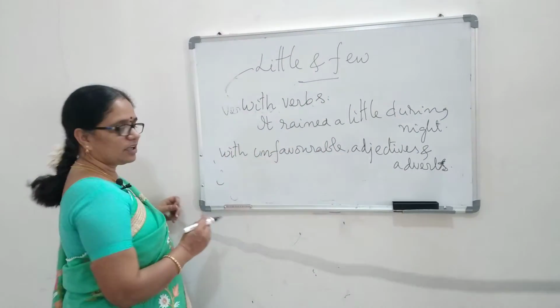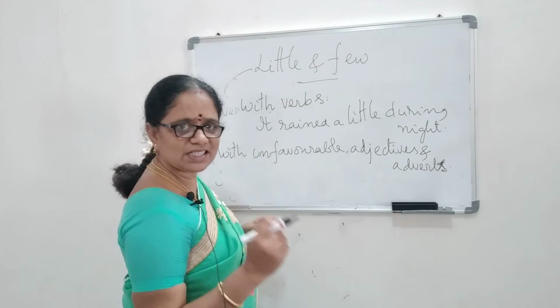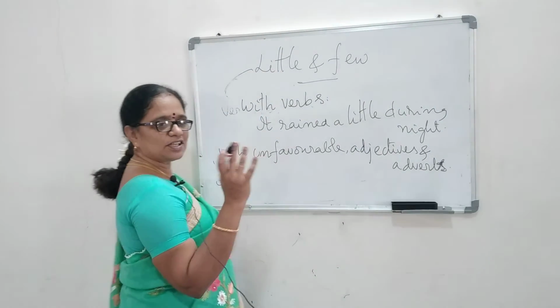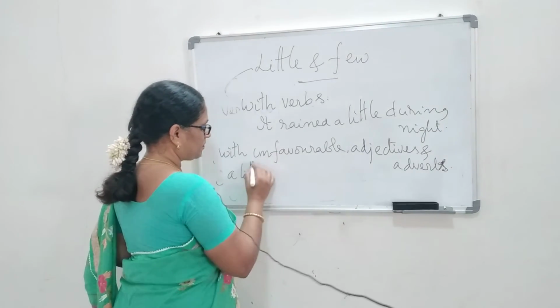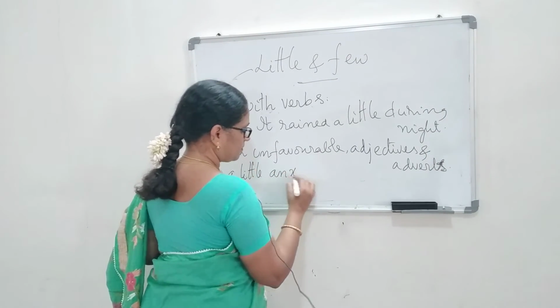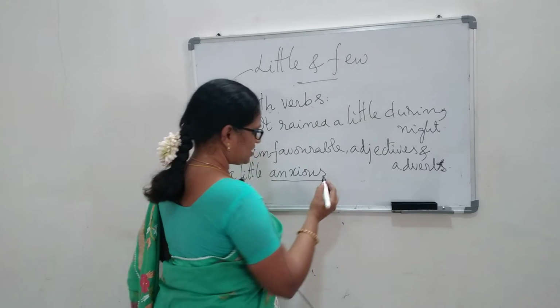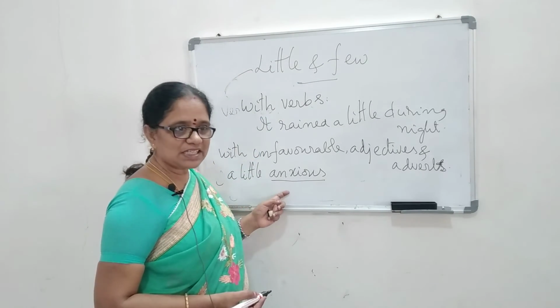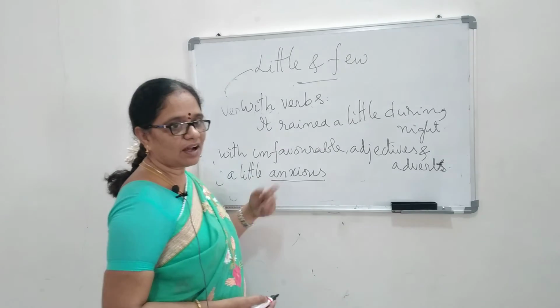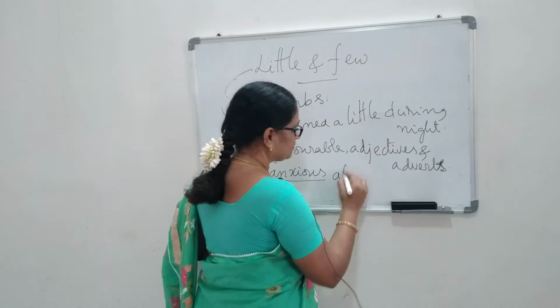So for example, we are very, very anxious about the world nowadays, no? So when the anxiety is not very much, we say a little anxious. Is it a favorable word? No, it's an unfavorable word. So we say a little anxious, or we say a little unwilling.